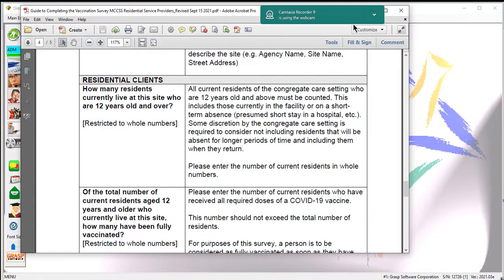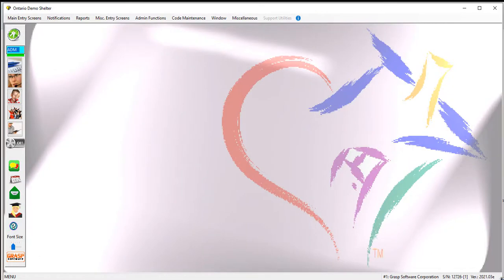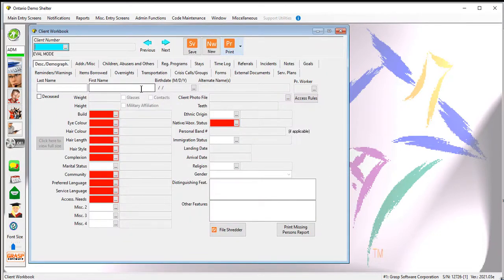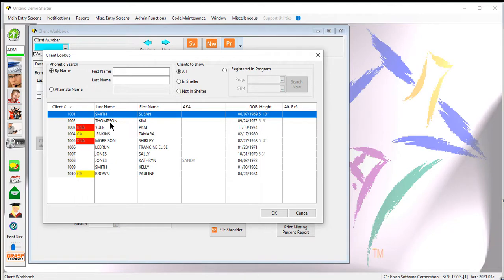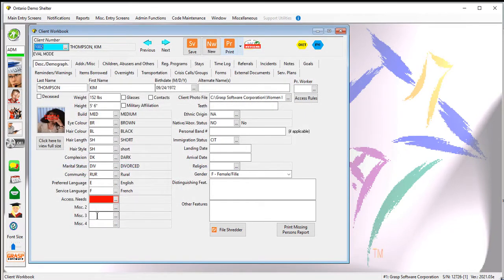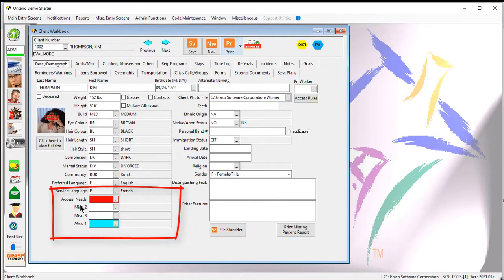Okay, let's get this document out of the way, and I'll show you how I set this up in the demo version of Wish. The first thing I did was look at a couple of different things, and I did send out an email to people a bit earlier on different choices you had. And one of the choices, it turns out, is probably going to be the best here. If I grab any client here, you've got 4 miscellaneous fields. They fall underneath the service language.